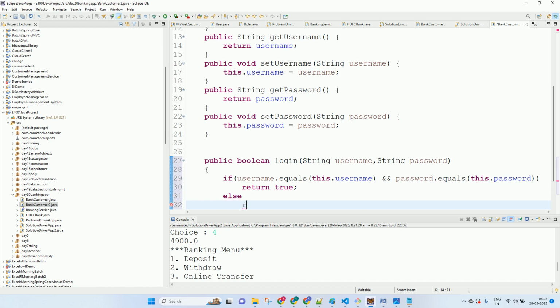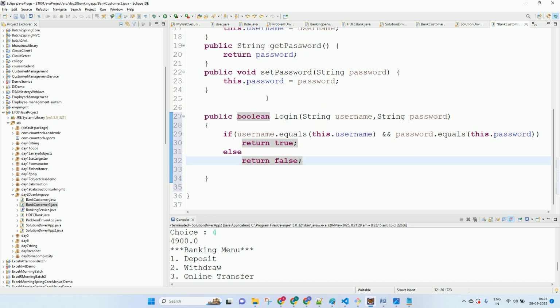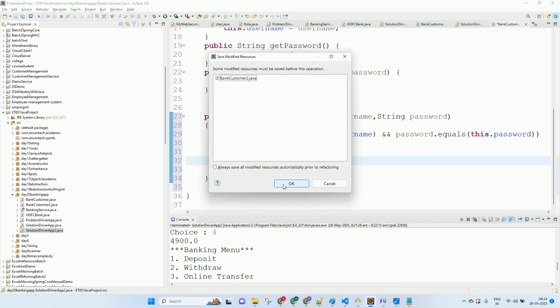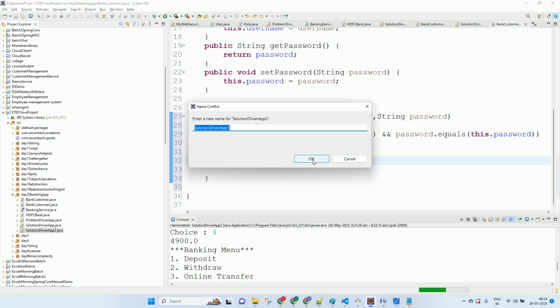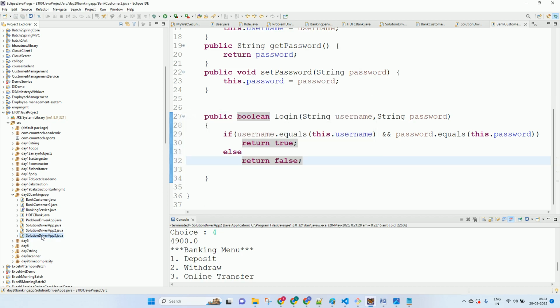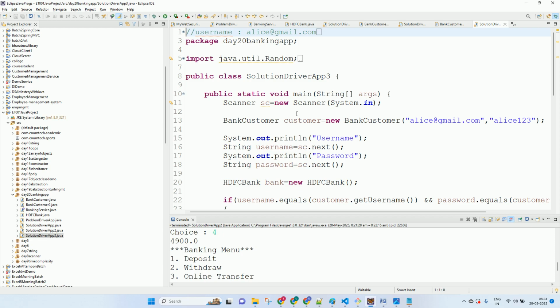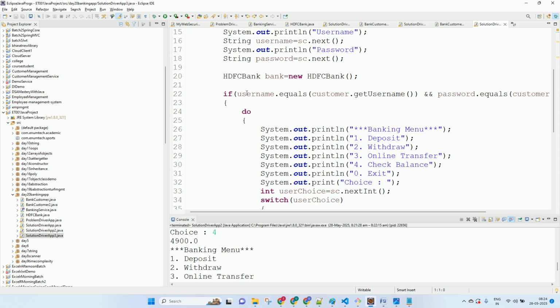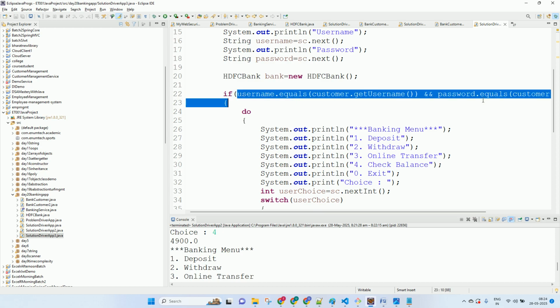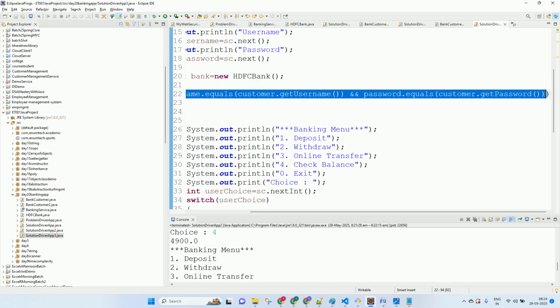Okay. And now I'll make the object of the bank 2 in my solution 2. I'll copy the solution also. I'll keep on copying the solutions so that I'll have all the flavors in solution 3. I'll make object of which class? Bank customer. And here I will call what? I will call the login method. Login is of which class? Customer.